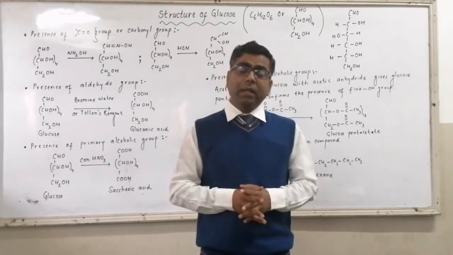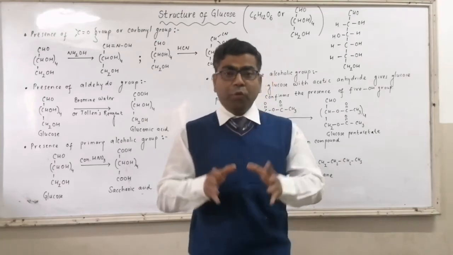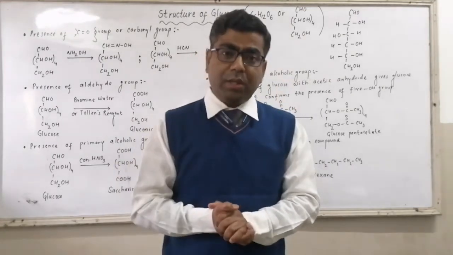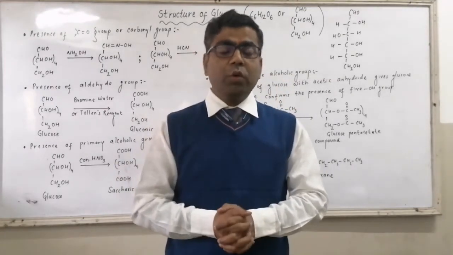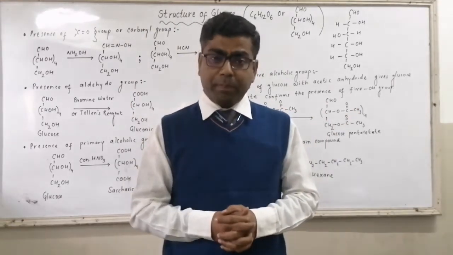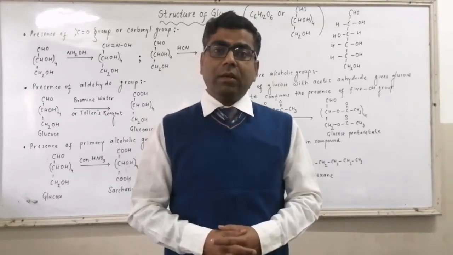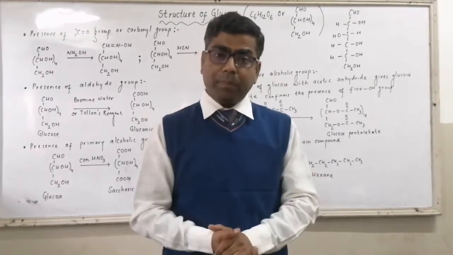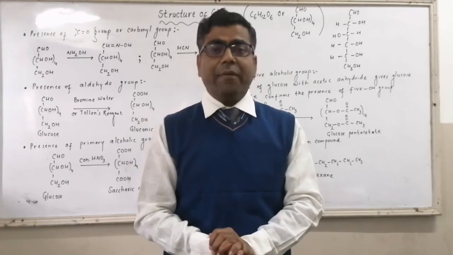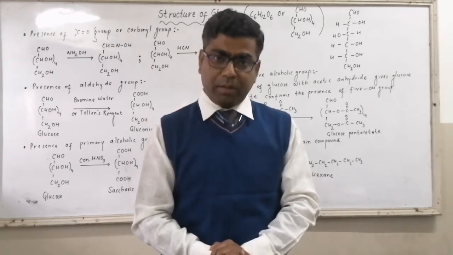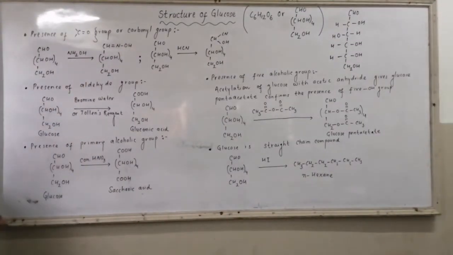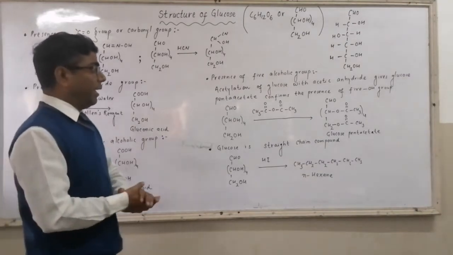All these structural parameters can be proved with the help of chemical reactions. So by the help of chemical reactions, we will prove the structure of glucose. What we have to prove? We have to prove that glucose contains aldehyde group, glucose contains 5 hydroxy groups, that is alcoholic groups. Out of 5, 1 is your primary alcoholic group, and glucose is having a straight chain structure. So let's start with the first chemical reaction, proving that glucose contains carbonyl group.